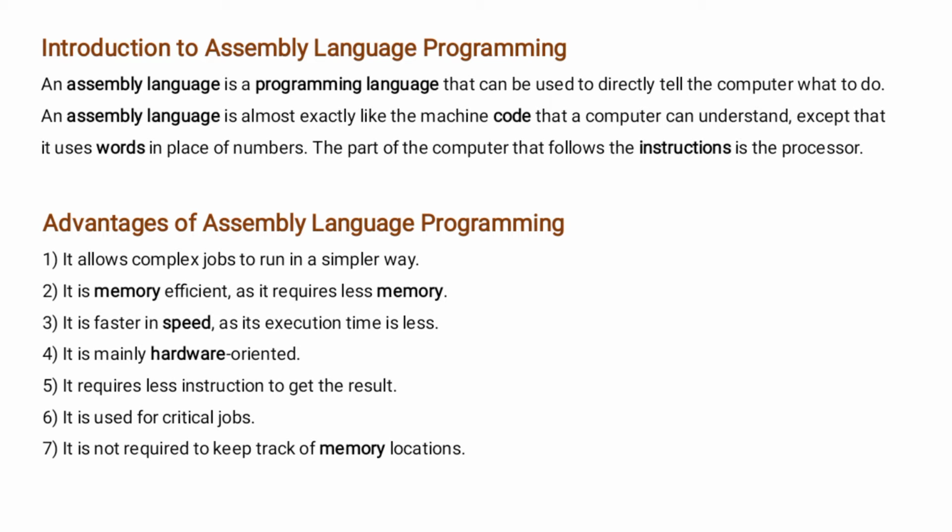Now, how can we define assembly language? Assembly language is a low-level programming language for microprocessors and other programmable devices. It is not just a single language, but a group of languages. Assembly language implements a symbolic representation of the machine code needed to program a given CPU architecture. Now, this is the simple definition of assembly language program.